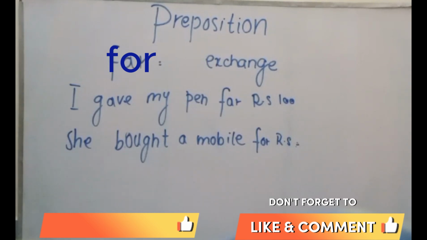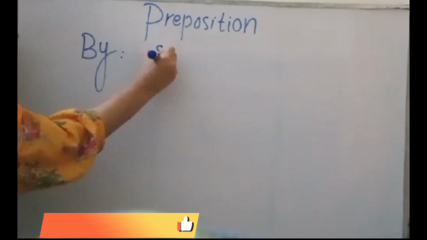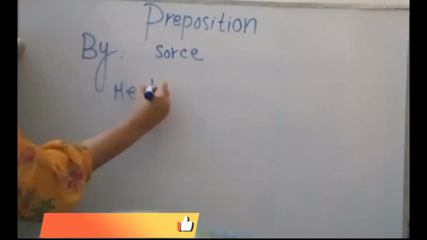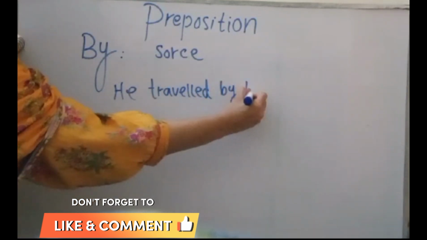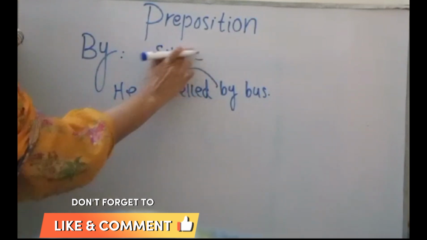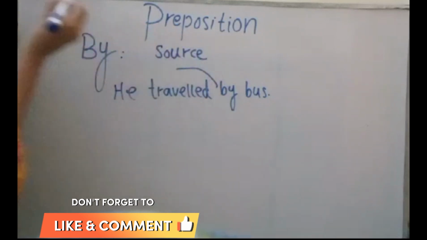Okay, now I'm going to tell you about the use of "by". As I told you, "by" is used in passive voice. "By" is also used for a source. If I say he traveled by bus, this is a source. Okay, he traveled by bus.